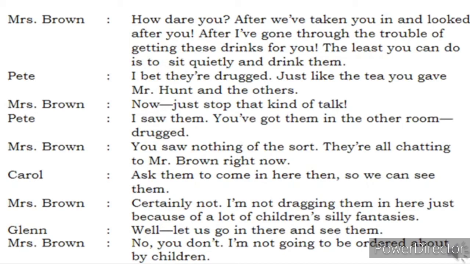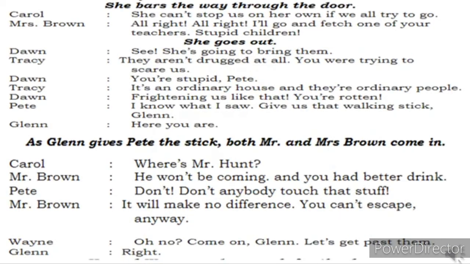Now the children were ready to go out to see their teacher sitting in the sitting room, but Mrs. Brown will stop them. She bars the way through the door. Carol says, she can't stop us on her own if we all try to go. She is alone and we are all 6 in number. So Mrs. Brown says, all right, I'll go and fetch one of your teachers, stupid children. Then you can get to know that we are not doing anything to them. You people are really stupid, she says, and she goes out.